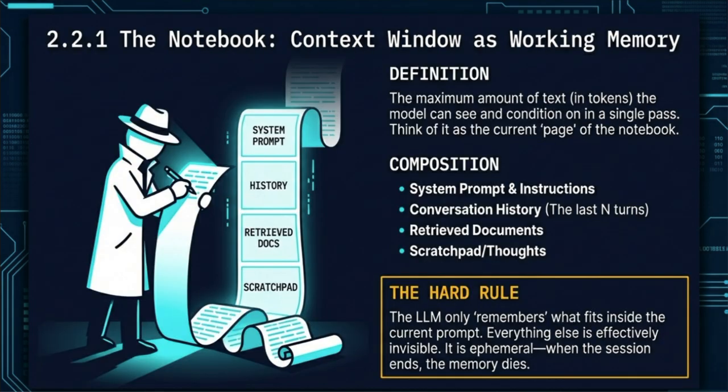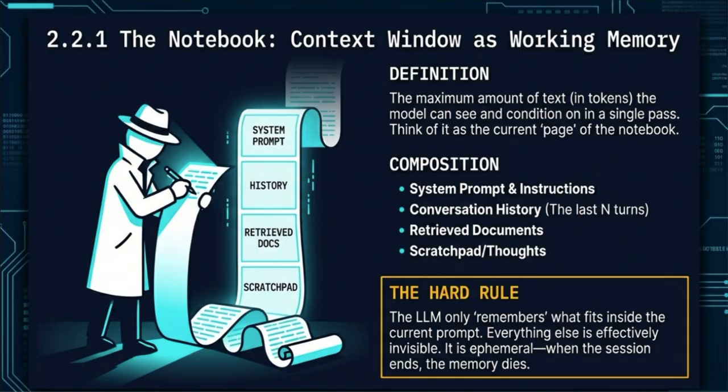Let us look closer at section 2.2.1, which covers the notebook or the context window as working memory. By definition, the context window is the maximum amount of text, measured in tokens, that the model can see and condition on in a single pass. You can think of it as the current page of a notebook.